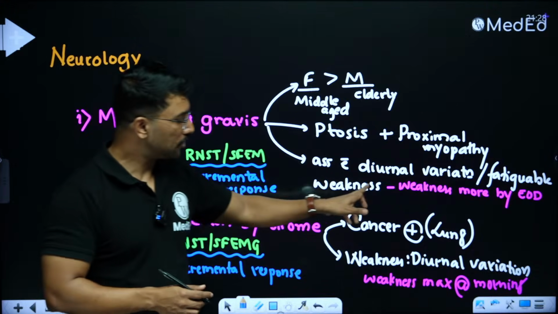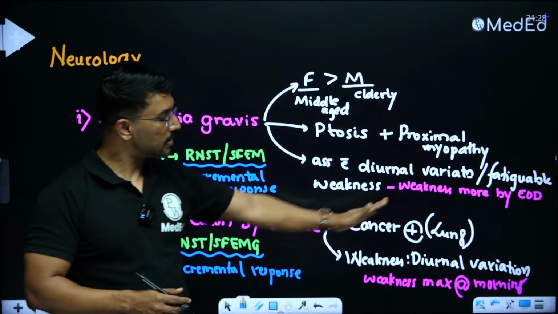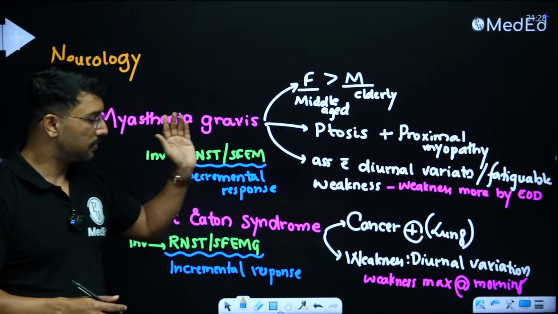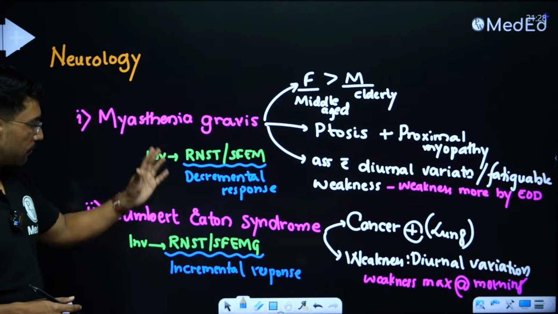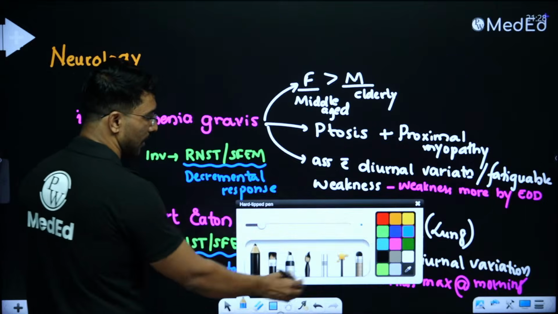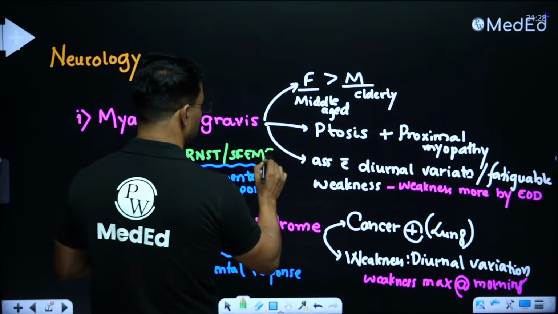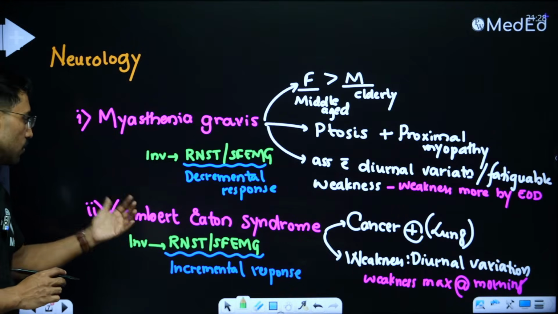Second, they may mention the diurnal variation in the weakness. If the weakness increases with the day, then it is myasthenia gravis. If it is decreasing with the day, then it is Lambert-Eaton. Third one is, of course, the investigation, the SFEMG or single fiber electromyography. If it shows decremental response, it is myasthenia gravis, and if it shows incremental response, it is going to be Lambert-Eaton.